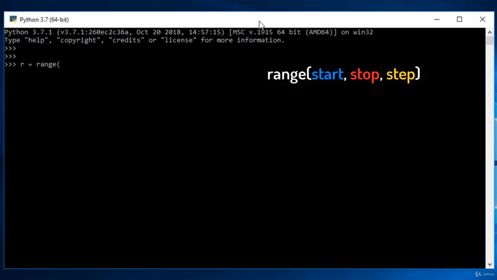So supposedly I need to start from 1 and till which point I need to go to is 10. 10 will not be included, it will be going till 9 only. So 1 will be included till 9, and then what is the gap I need to maintain? So if the gap is 1, you just don't need to enter anything, you just need to close. That is the default value. But if the gap is 2, all you have to do is give 2.